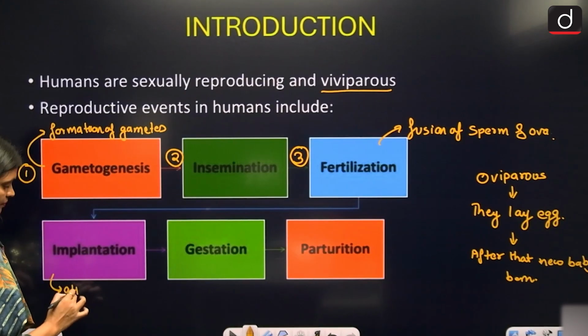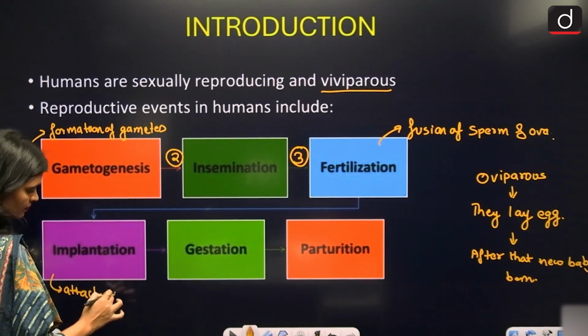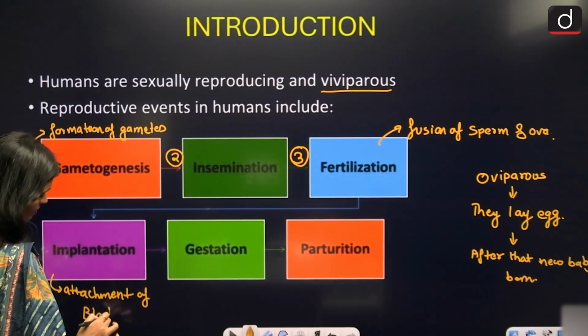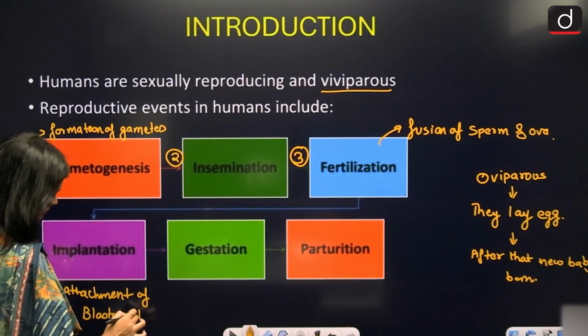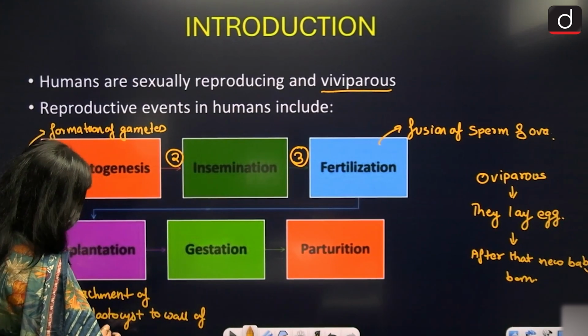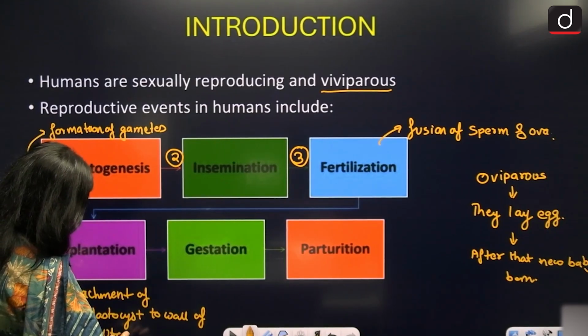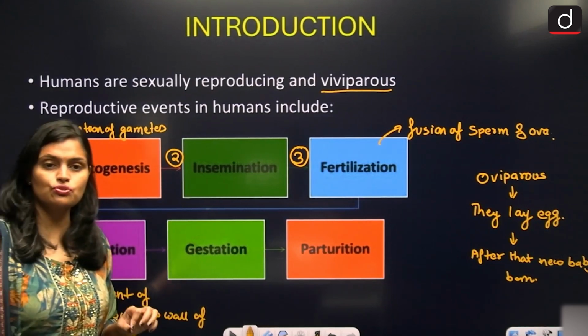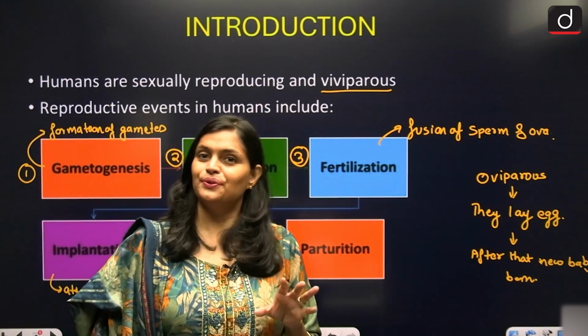Implantation is attachment of blastocyst to the wall of the uterus.